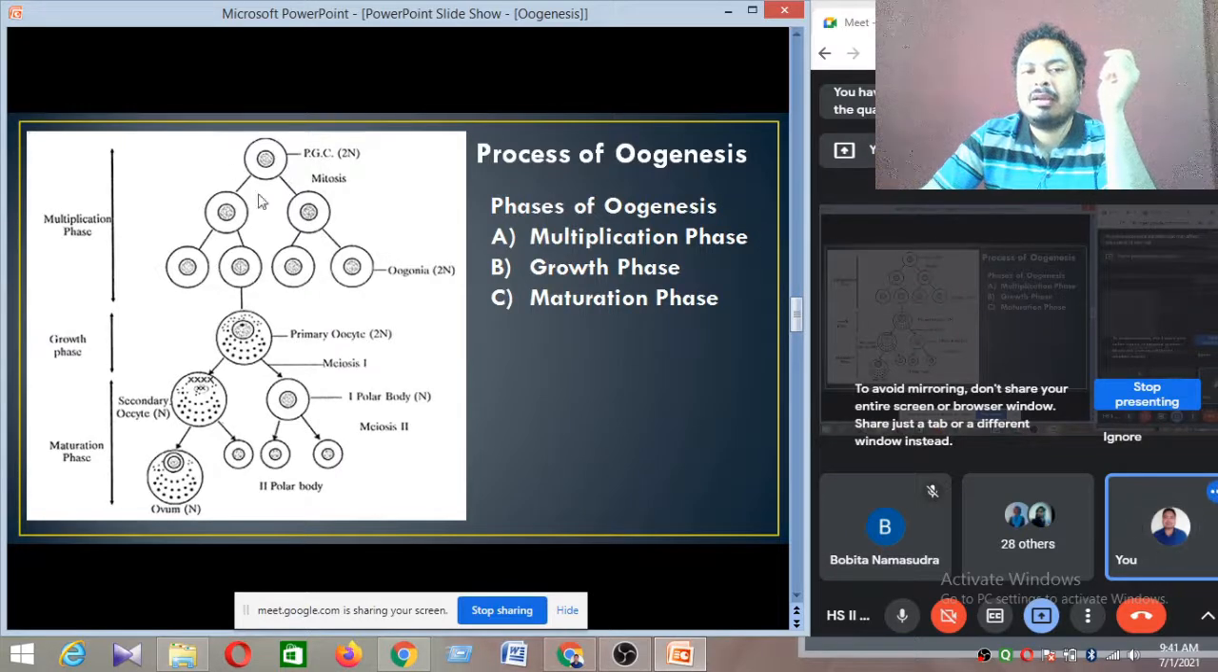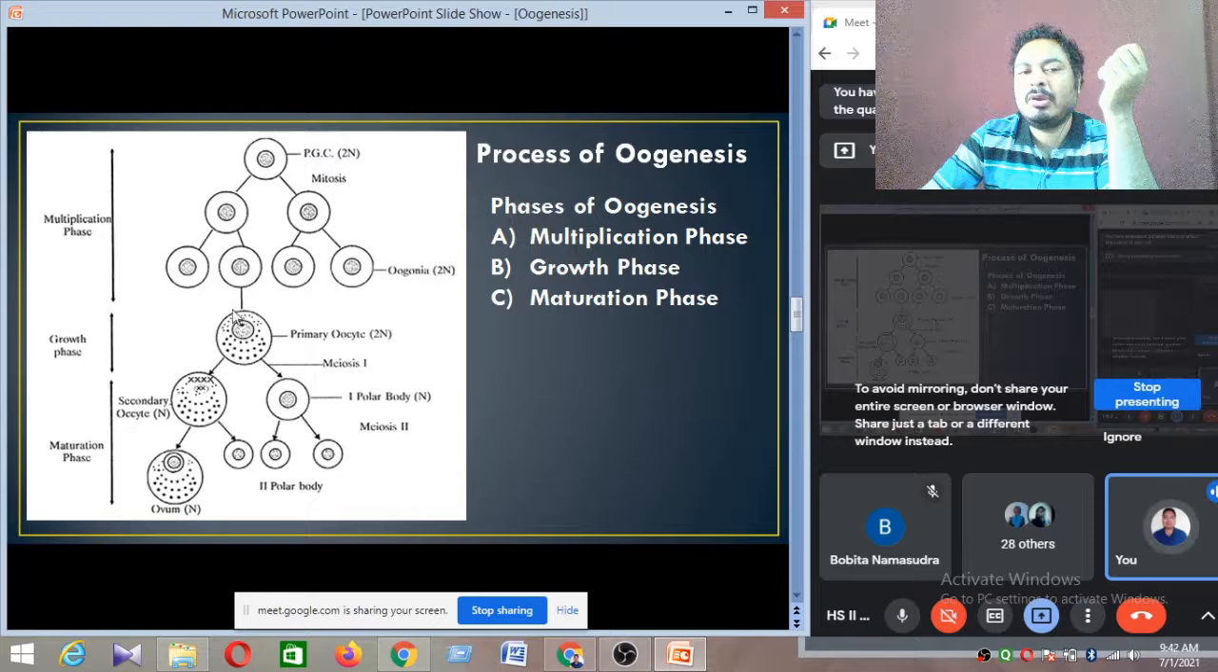Primordial germ cells undergo what? Mitotic division. After mitotic division, they produce numerous oogonia. Up to 2 million oogonia are produced. Okay, and this step is called the multiplication stage. And after the multiplication phase, some of the oogonia are converted into a bigger size primary oocyte.